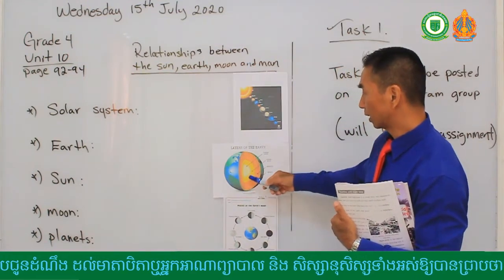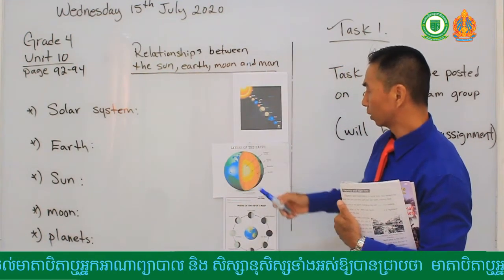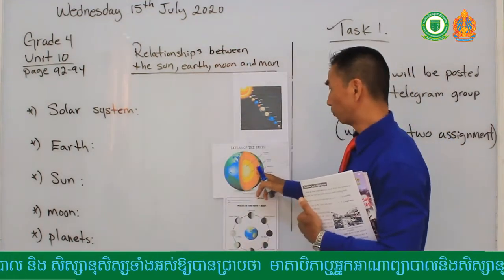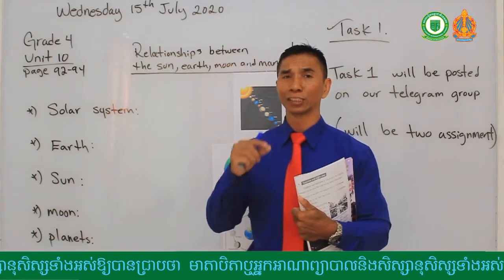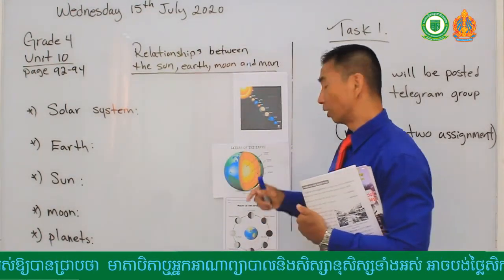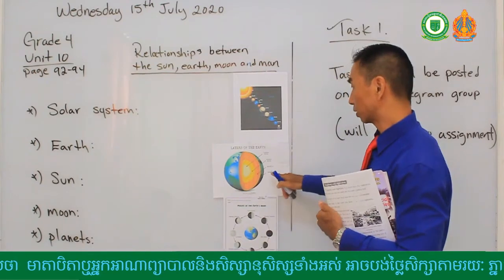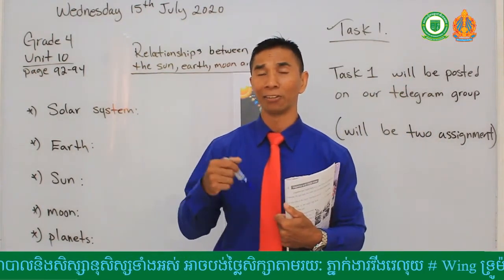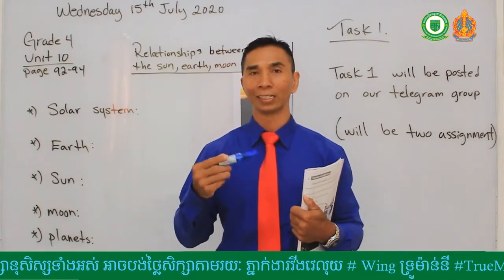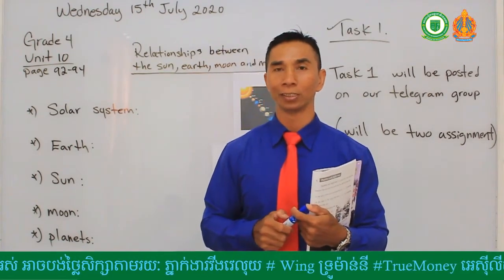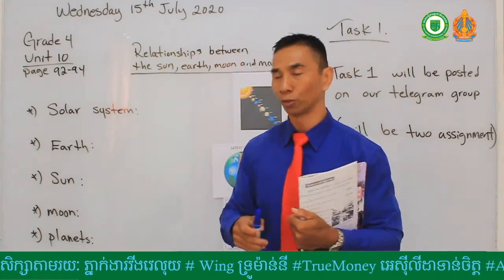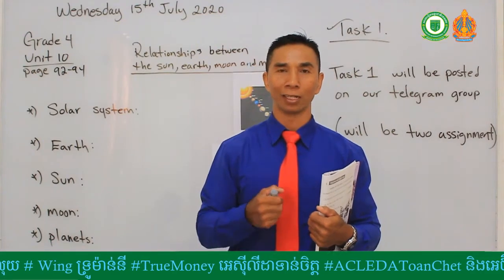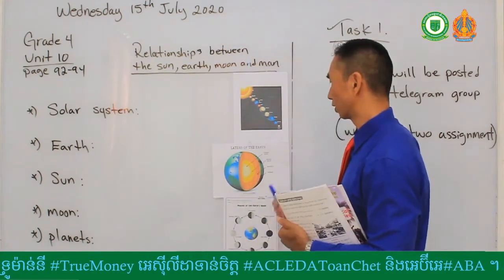The outer core is around the inner core. Then we have the mantle. The mantle is the biggest layer inside Earth. And the smallest layer on Earth, or the thinnest layer, is called the crust. The crust, as I answered the question earlier, is where we live right now. The crust contains the mountains, the rivers, and all the lands, and the soil is on the crust. So right now we are building our houses and our roads on the crust.